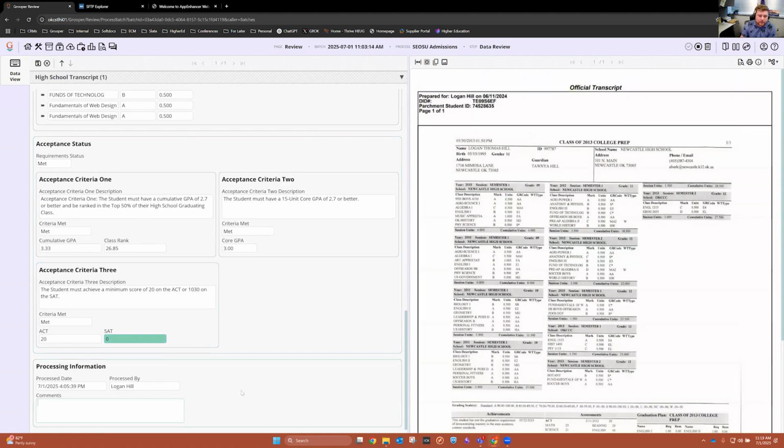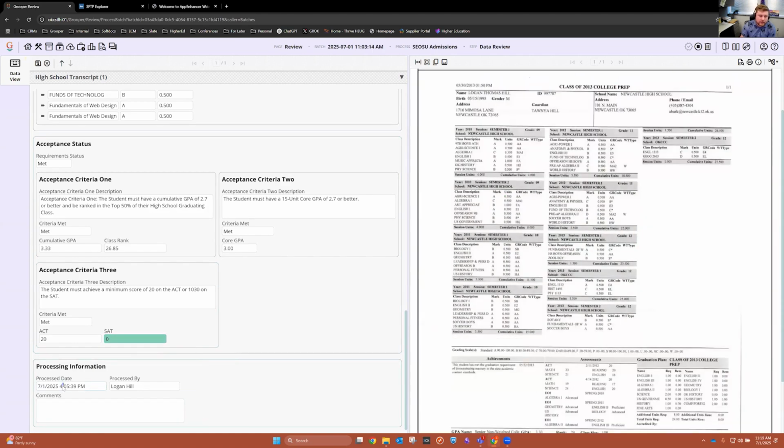The other part of this too that we can do here is these fields that you see here, processing information. This is for auditing purposes. So it has the exact date that I processed this batch.